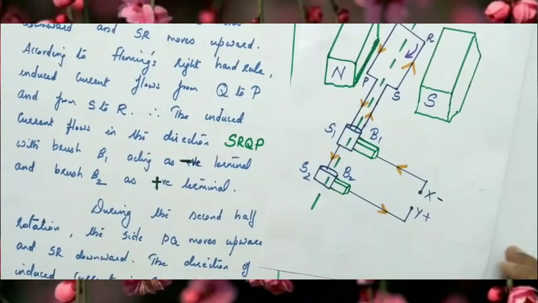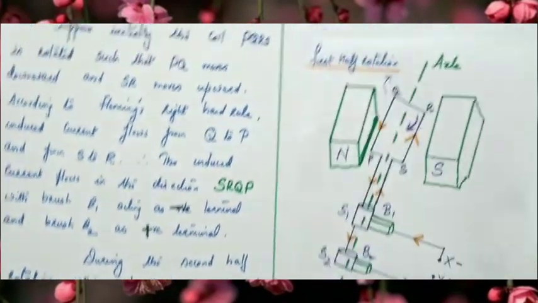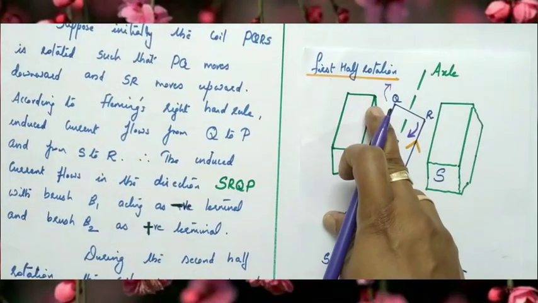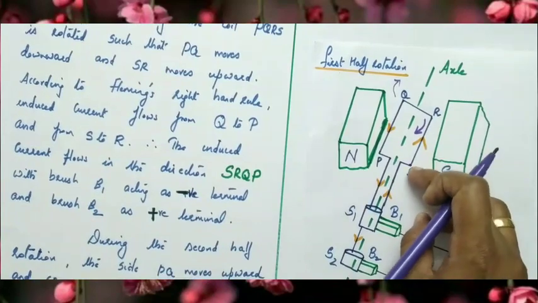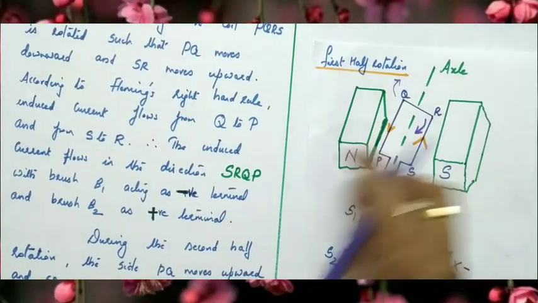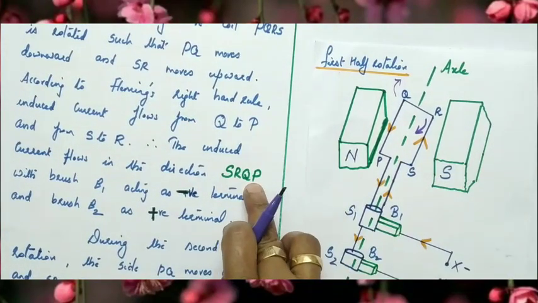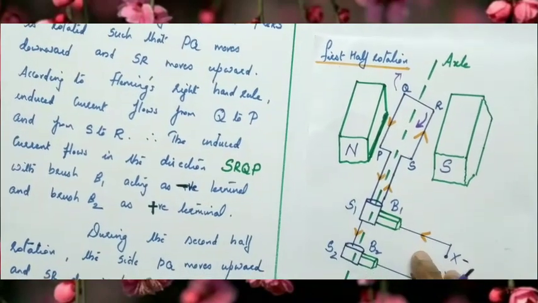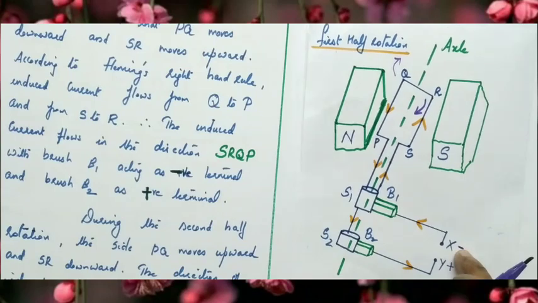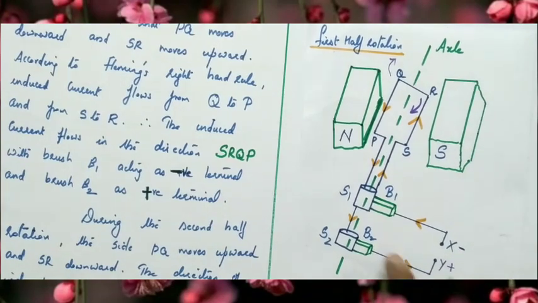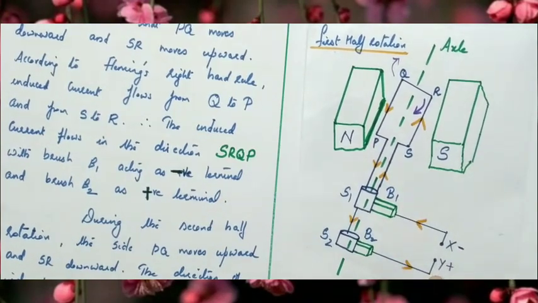Okay, now during the half rotation, this is the case during the first half rotation. During the first half rotation, the direction of current is SRQP, so that the terminal B1 or brush B1 or the terminal X acts as the negative and the terminal Y or B2 acts as the positive terminal.